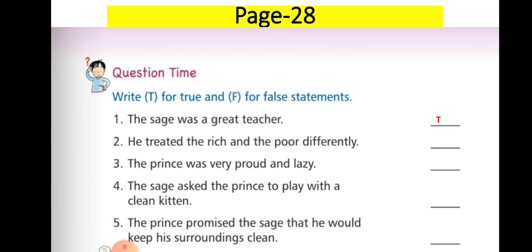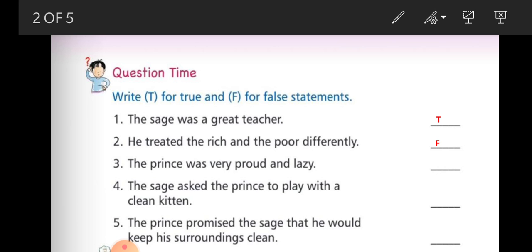Now the second statement is, he treated the rich and the poor differently. Is it true? Did he show partiality between the rich and the poor, or did he treat them equally? So, yes, the statement is incorrect. It's a false statement. He used to treat everyone equally. So, please write down F over here.